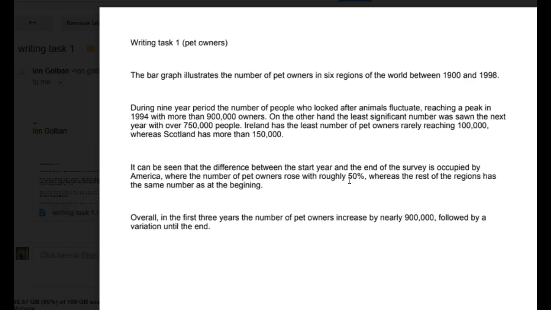Let's see. You also made a mistake with your tenses, and that's a pretty big deal. It's interesting, it can do 2 things. It shows that you either don't have an understanding of the graph, that it's clearly all in the past, or that you don't have control over your grammar, and you don't want either of those to be the impression of the examiner, okay? You want to show control as well as an understanding of the graph.